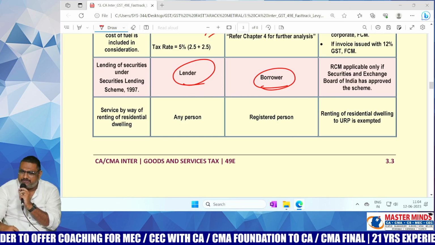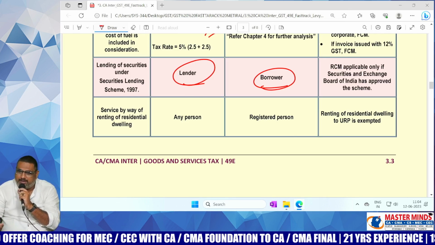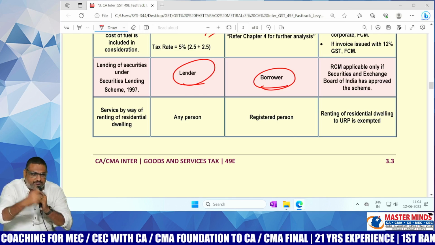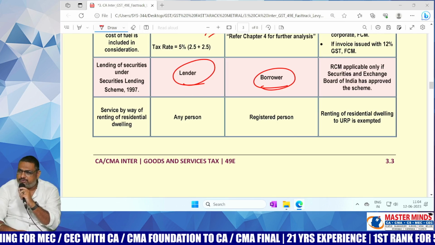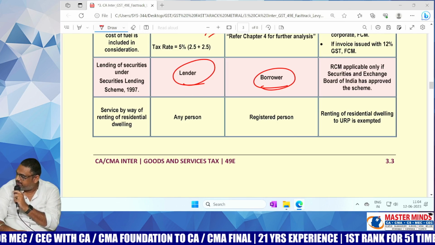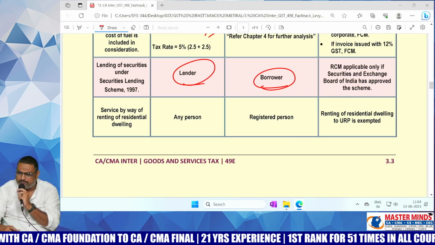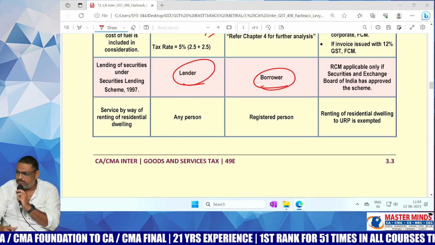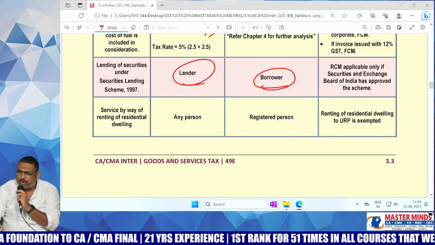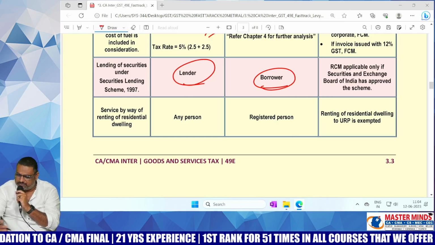So in that case, when you sell the shares, you need to borrow the shares and give them to the other party. The person who is giving you the shares is known as the lender of the shares. The person who is receiving those shares is known as the borrower of the shares. In that case, who is liable to pay the GST? The borrower of the shares is liable to pay the GST.